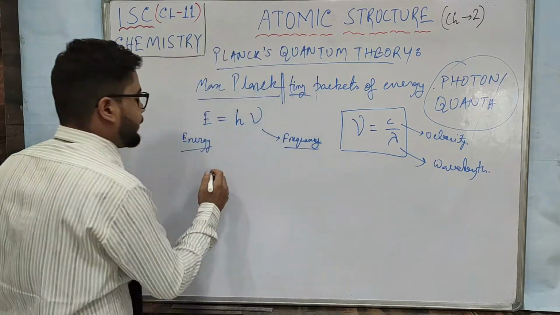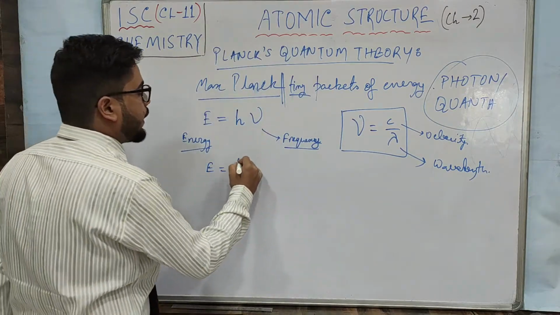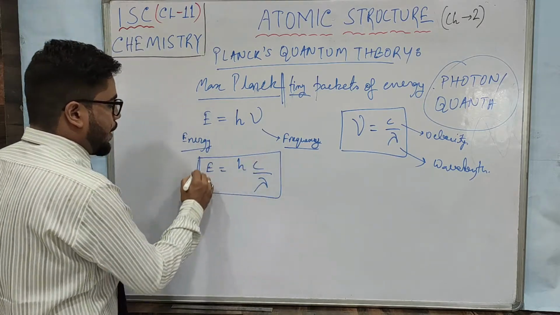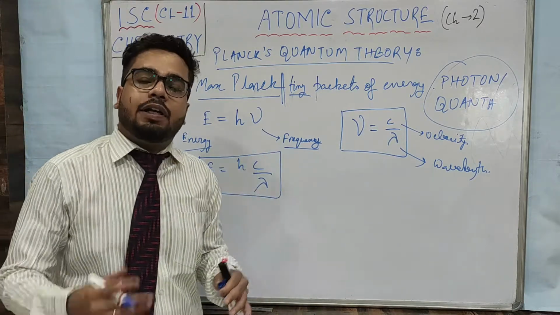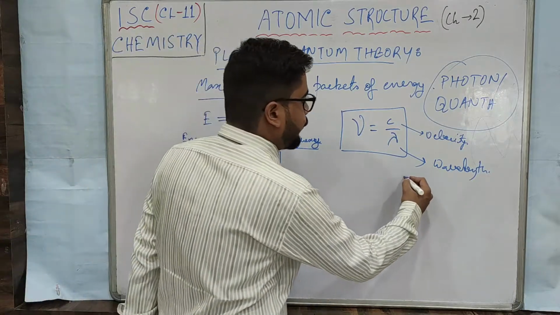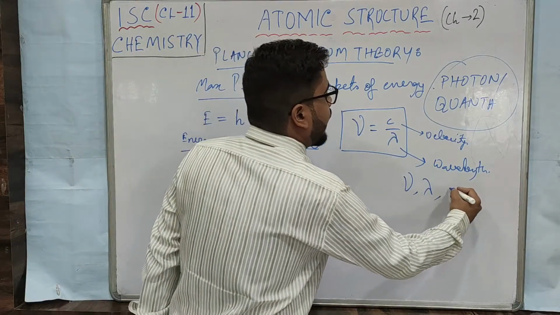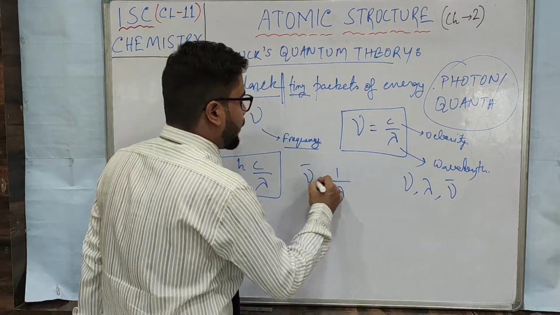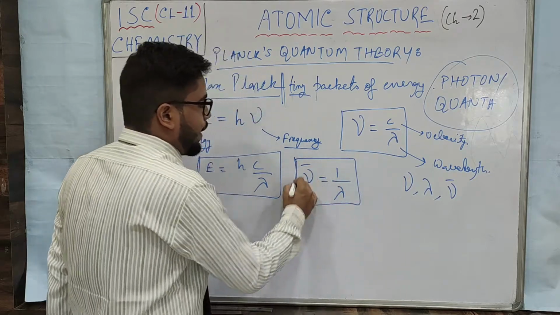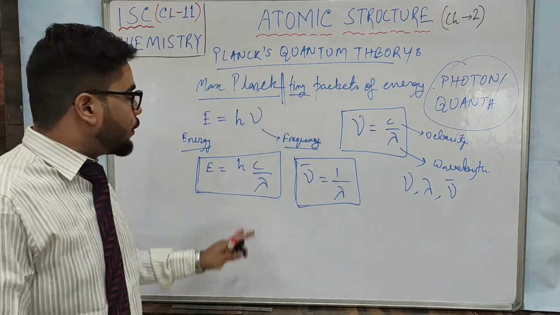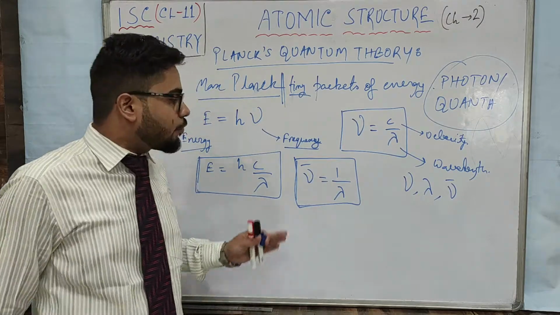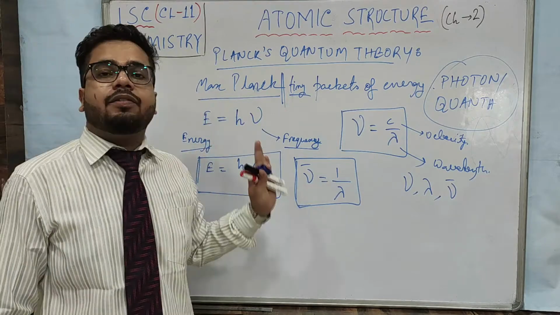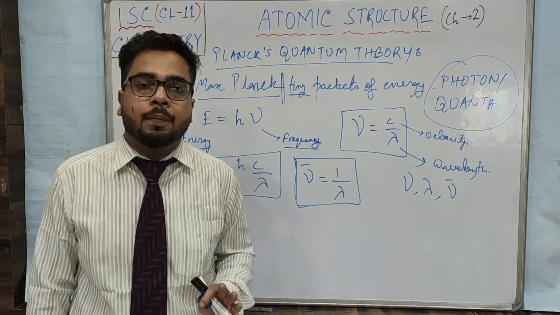So if you want to change this formula in terms of wavelength and velocity, what do you need to write? E equals hc by lambda. Wherever we discuss any wave, we discuss its frequency nu, wavelength lambda, and wave number nu bar. Wave number nu bar is nothing but 1 by wavelength, or 1 by lambda. You must note down all these formulas in your copy, because in many numericals we have to use them. So till here I hope you understood what Planck's quantum theory is all about.